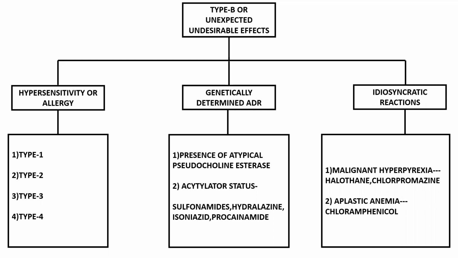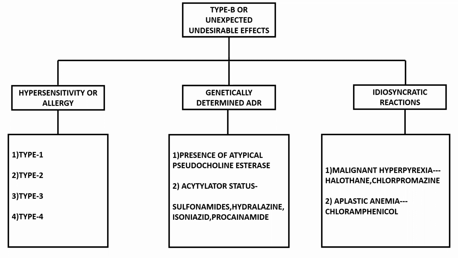Genetically determined adverse drug reactions means the main cause is genetic. So what are the examples? Presence of atypical pseudocholinesterase and acetylator status. So what are the drugs which undergo metabolism by acetylation? Sulfonamides, hydralazine, isoniazid, and procainamide.